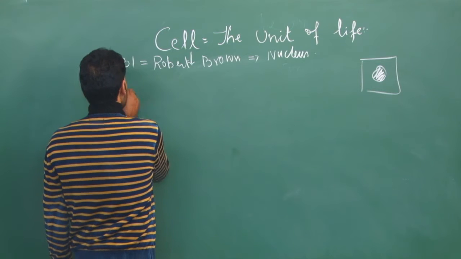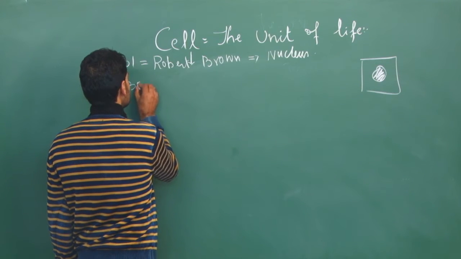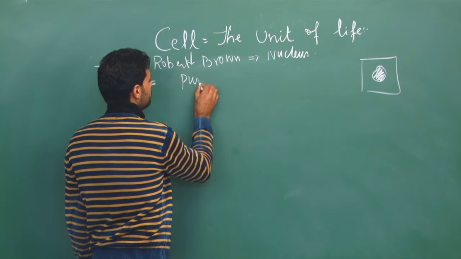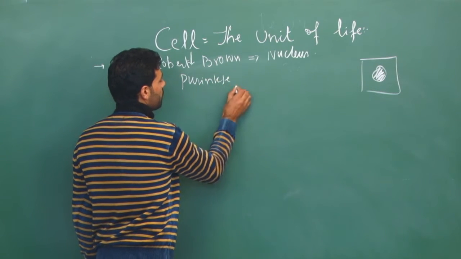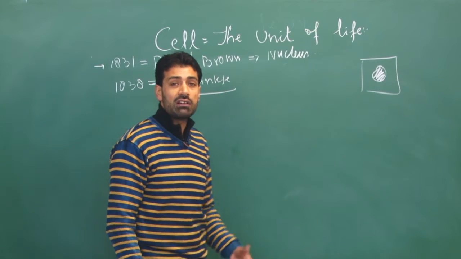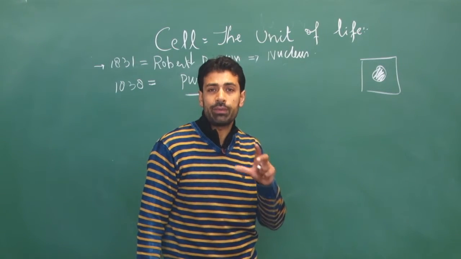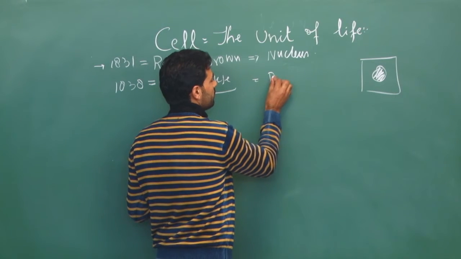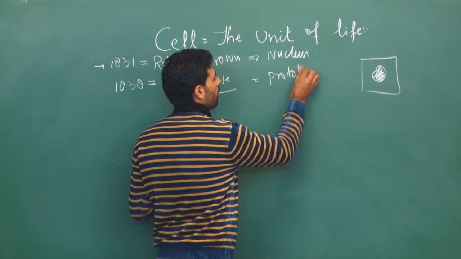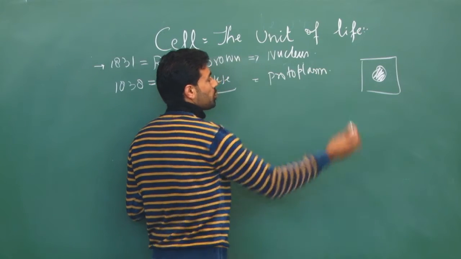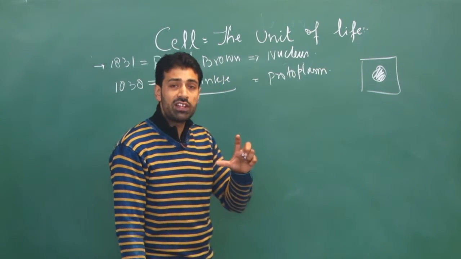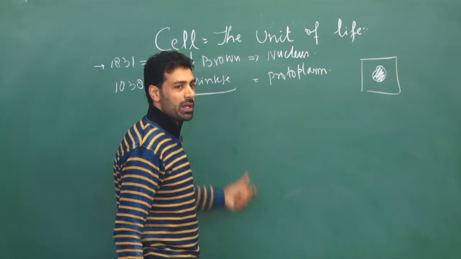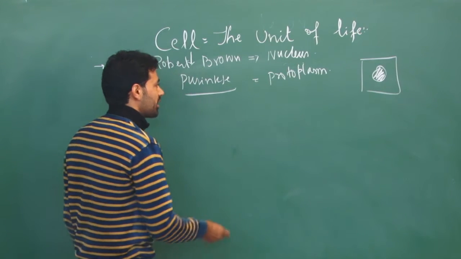Then in 1838, a scientist called Purkinje discovered a fluid inside the cell. He found that the cell has a fluid inside it, and he named it protoplasm. So there is a living fluid inside the cell, and this living fluid was discovered by Purkinje in 1838.